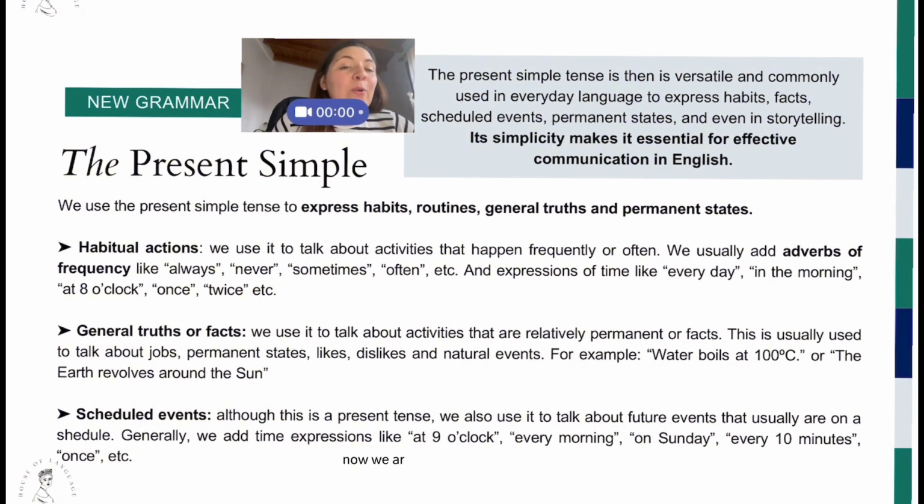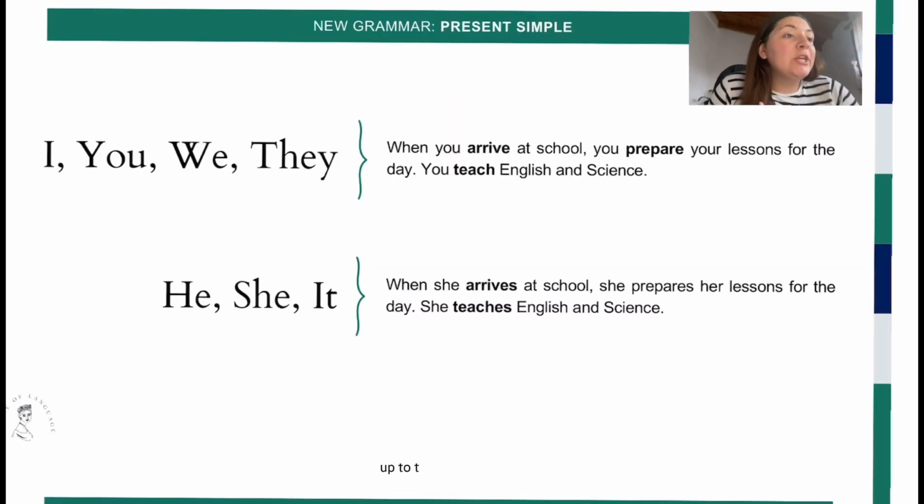Alright, now we are ready to see some specific characteristics and things that we need to take into account at the moment of making sentences with the present simple. Up to this moment, you can identify the pronouns in English, that is, I, he, she, and it, you, we, and they.